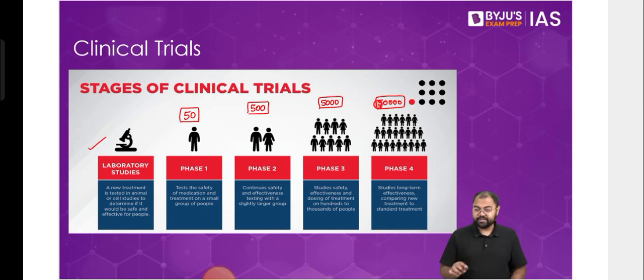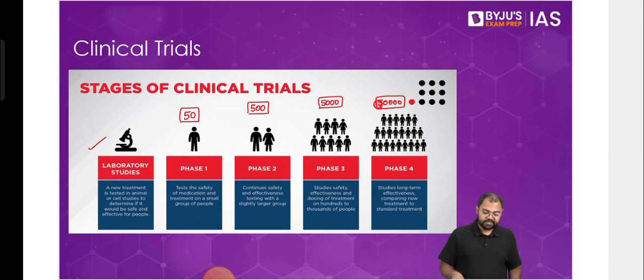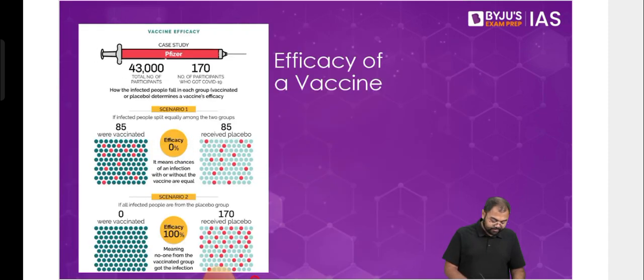So after it has been tested on phase 4, if everything seems fine, no side effect, no problem whatsoever, then it will be released for the market. So this is basically what happens in a clinical trial. Now at this stage of clinical trial, we calculate something called the efficacy of a vaccine.